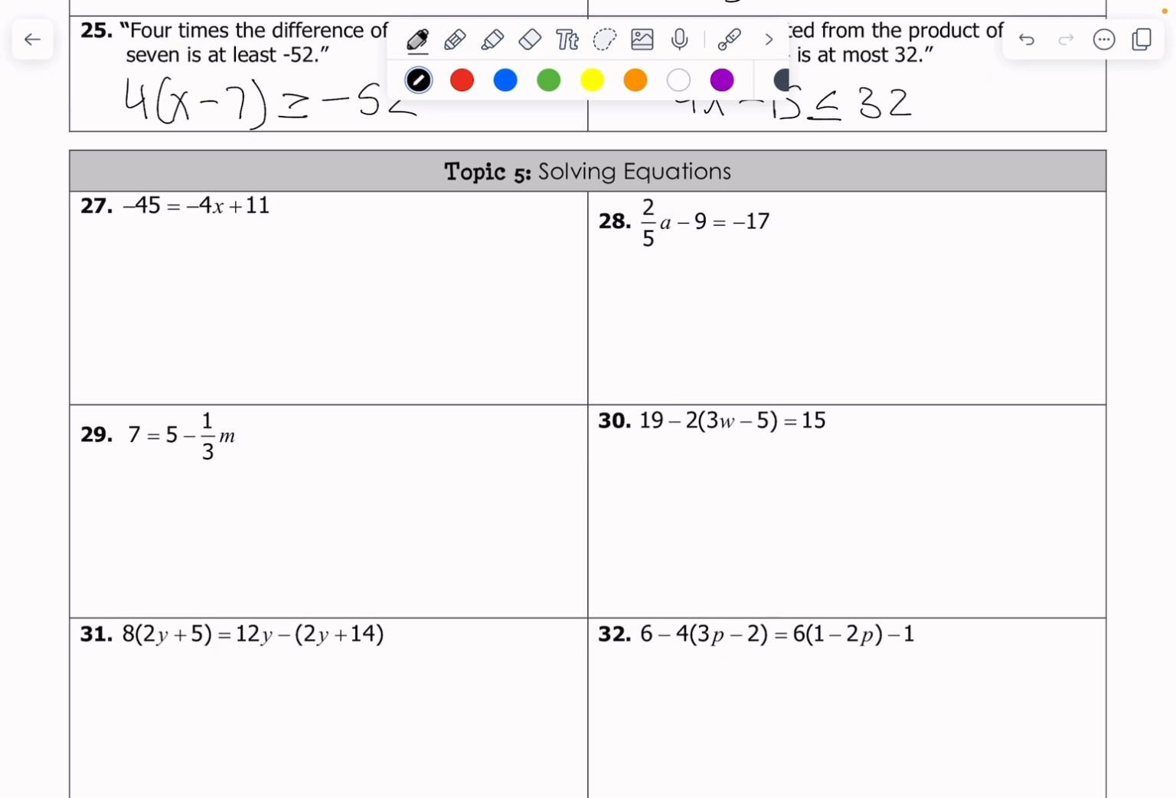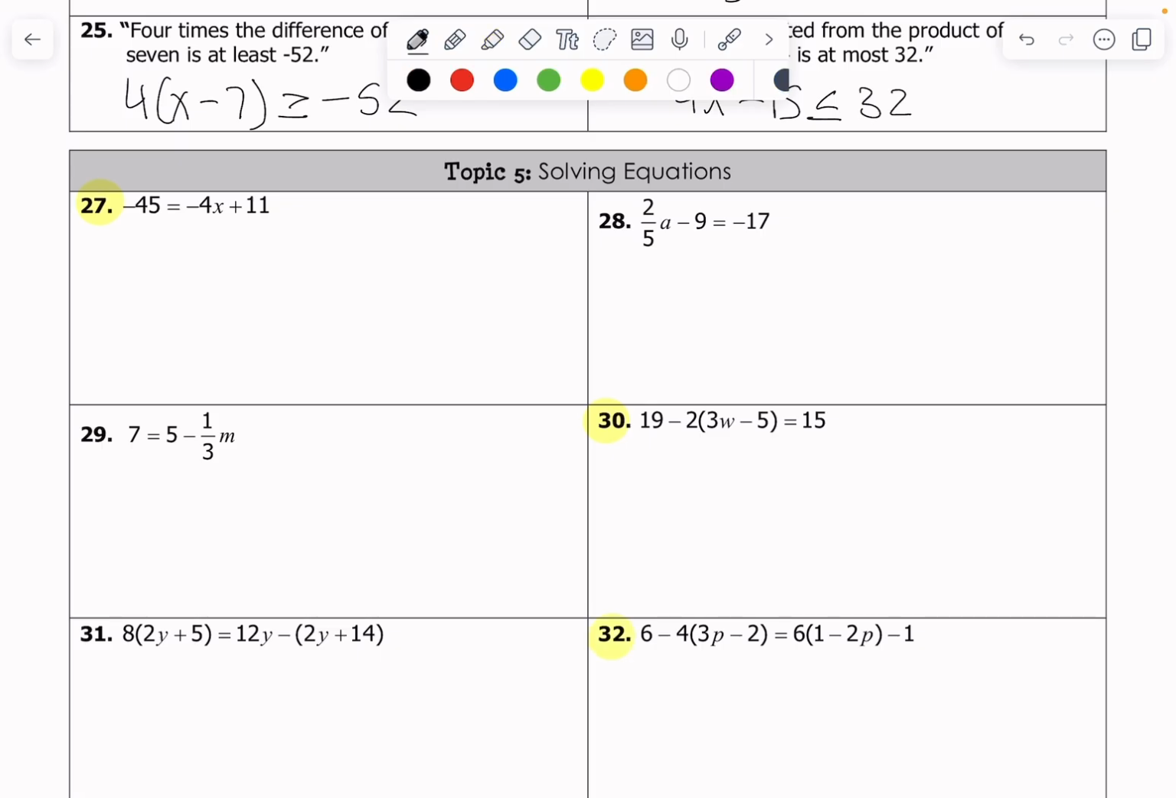And so this is a skill that will show up for the rest of your mathematical career. Depending on the field you go into, this is probably one of the most foundational skills you can have. Engineering, being a doctor, learning chemistry, learning biology, whatever. Solving equations, it won't leave you. And so this is a skill you need to have mastered. Let's start with something simple like number 27. We'll go to 27, we'll go to 30, and then we'll go over to 32.